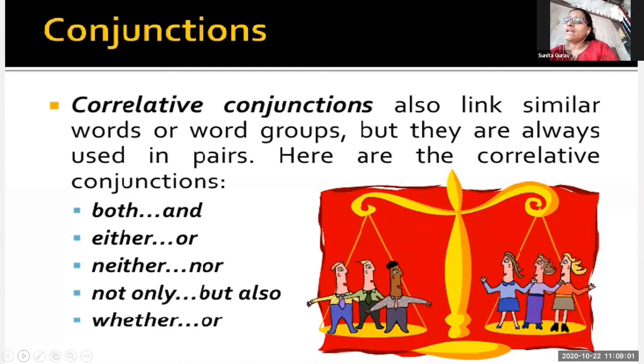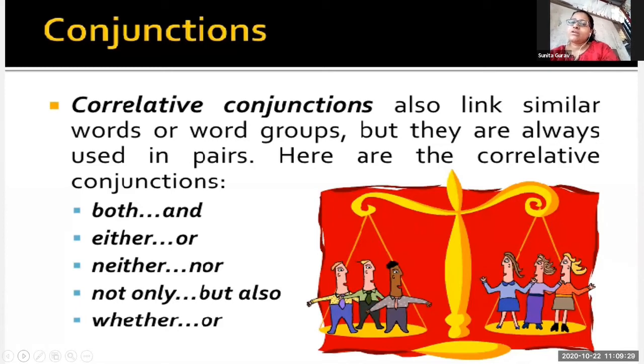Again I will tell you, correlative conjunctions, as the name indicates, are called correlative because they correlate two sentences together and they are always used in pairs. Means they are always used together. You cannot use them single in a sentence. If you use them single, then that sentence will not have any meaning.